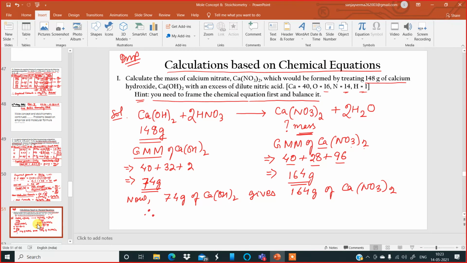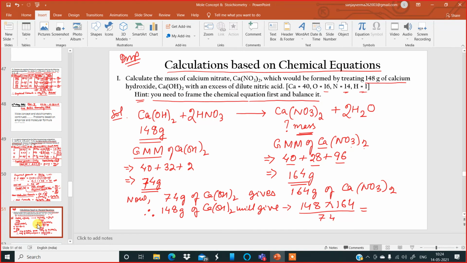Therefore, unitary method. Therefore, 148 grams of calcium hydroxide will give 148 into 164 divided by 74.